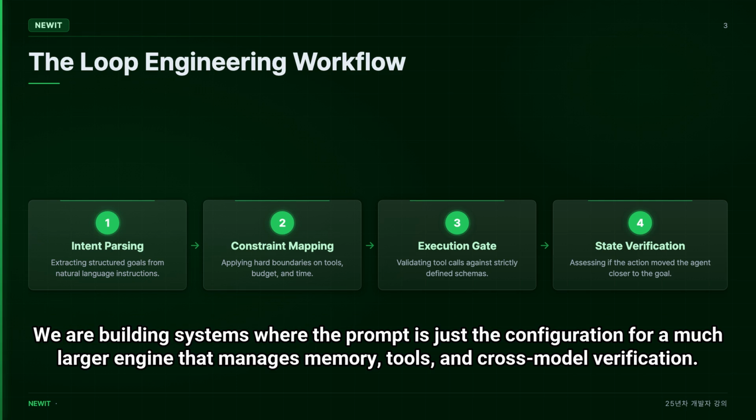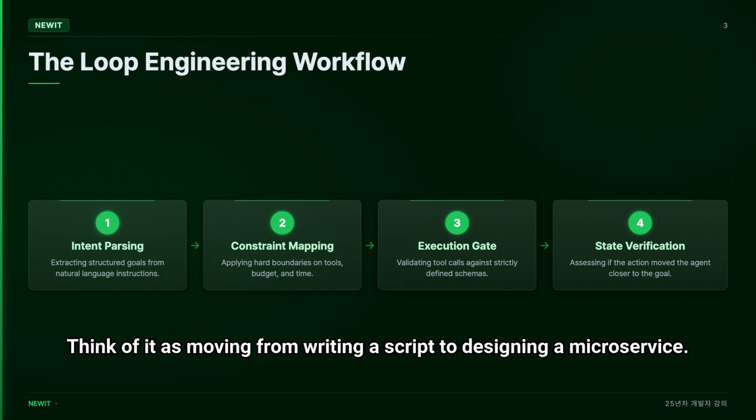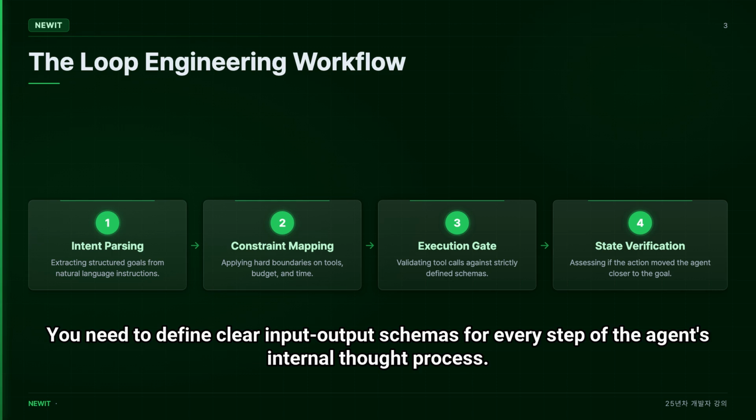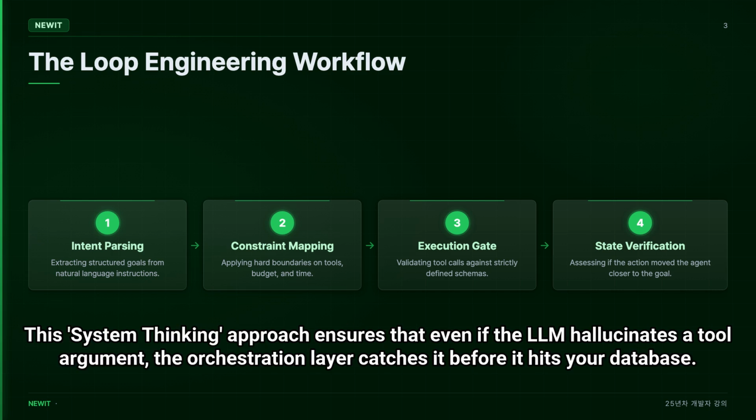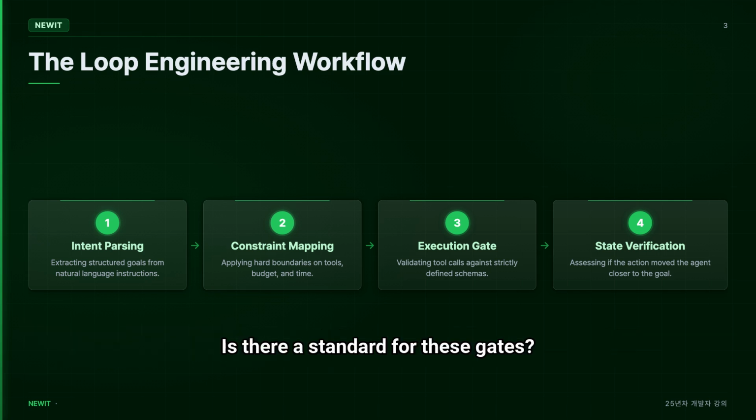We are building systems where the prompt is just the configuration for a much larger engine that manages memory, tools, and cross-model verification. Think of it as moving from writing a script to designing a microservice. You need to define clear input-output schemas for every step of the agent's internal thought process. When an agent decides to use a tool, that decision must be intercepted, parsed, and validated against a schema before execution. This system thinking approach ensures that even if the LLM hallucinates a tool argument, the orchestration layer catches it before it hits your database. Is there a standard for these gates?